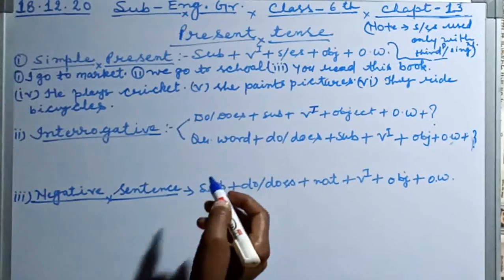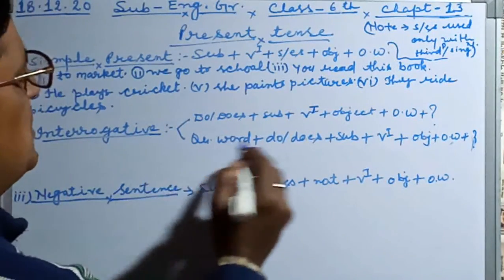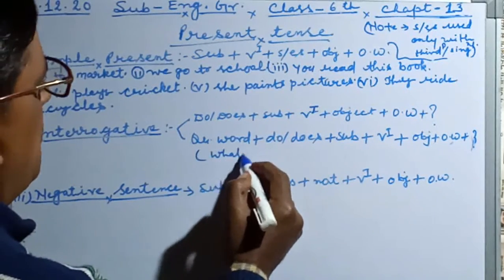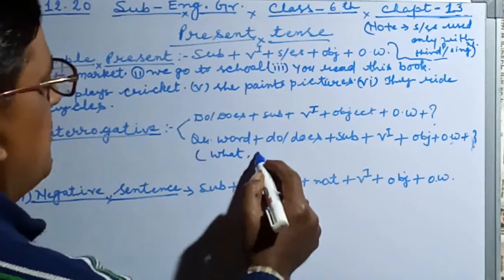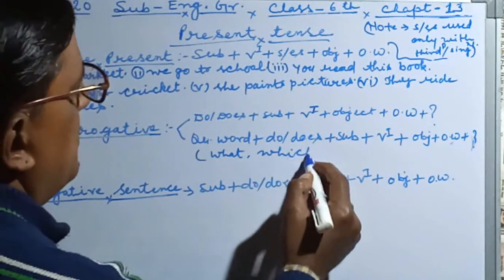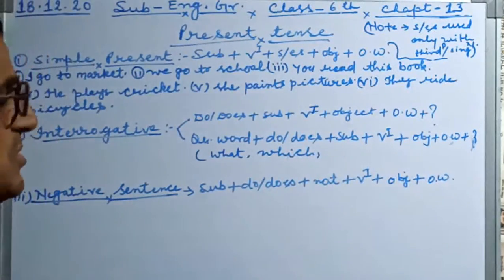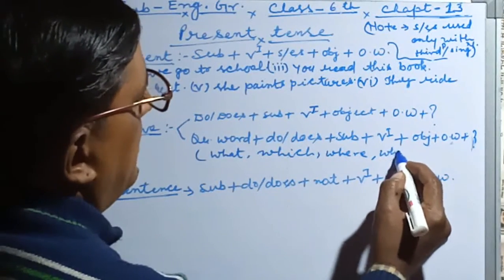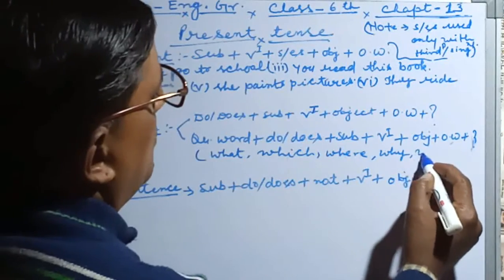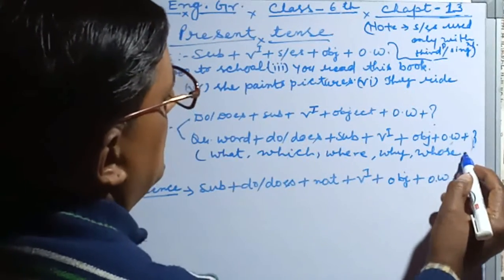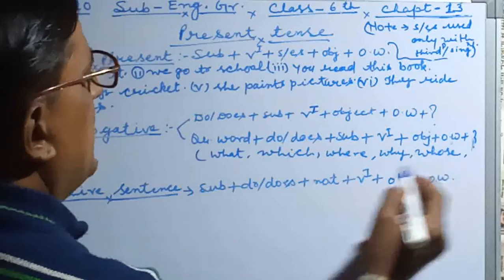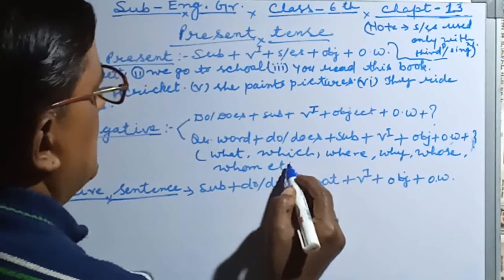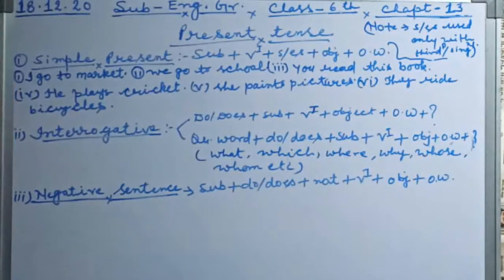And what are question words? Question words are what, which, where, why, whose, whom, etc.